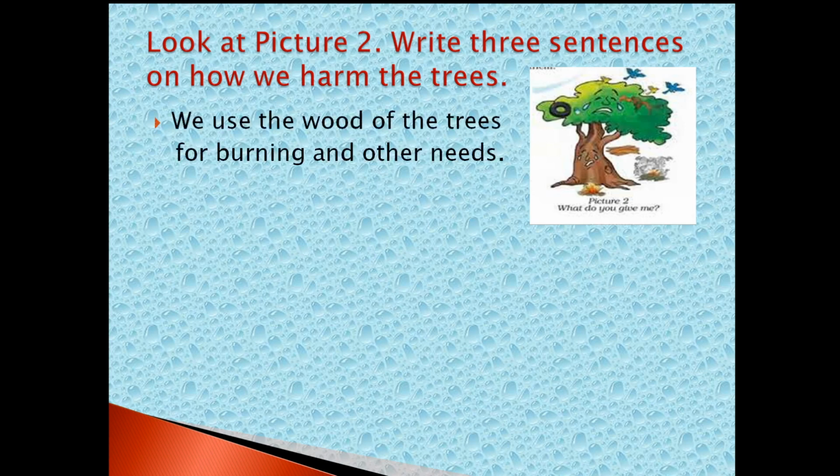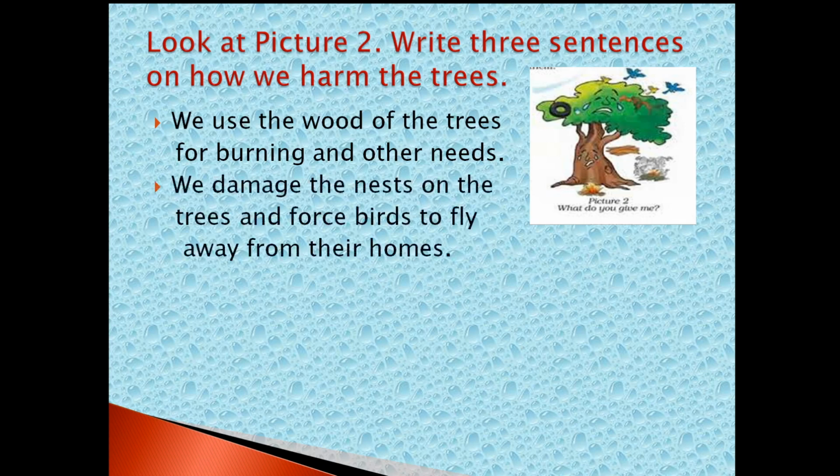First one. We use the wood of the trees for burning and other needs. We damage the nests on the trees and force birds to fly away from their homes. Isn't it?